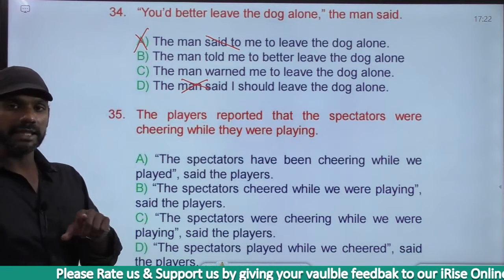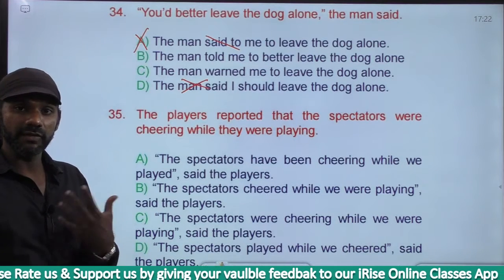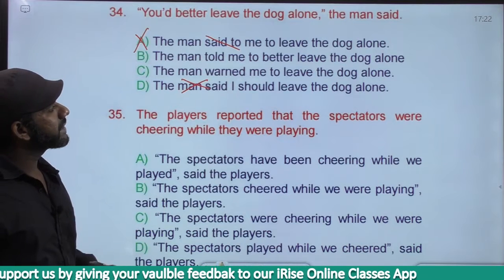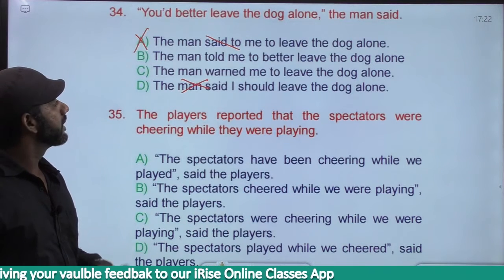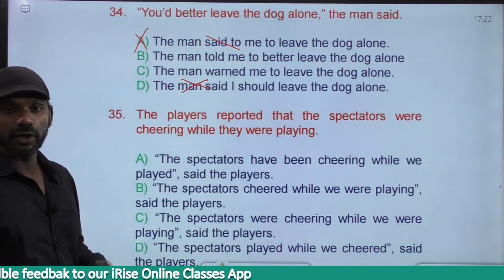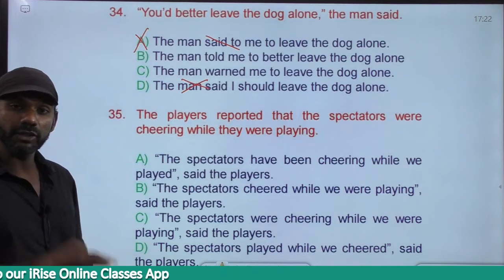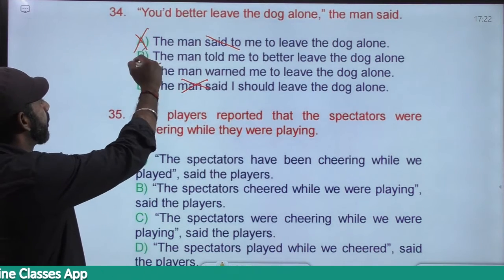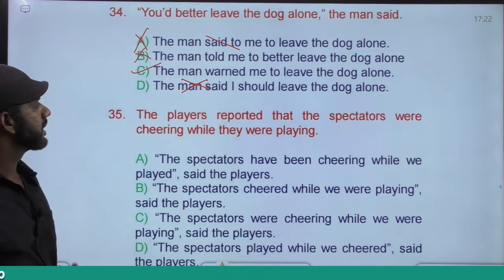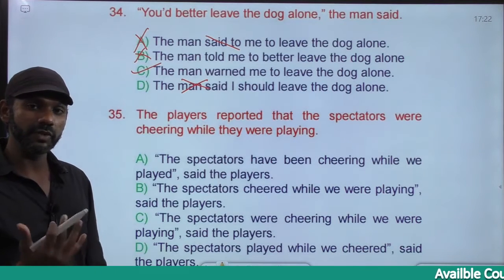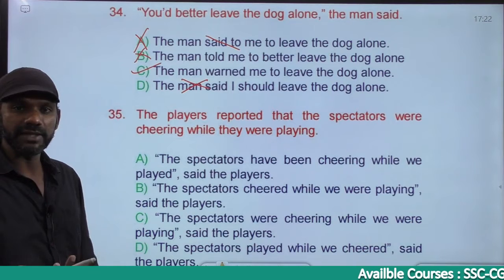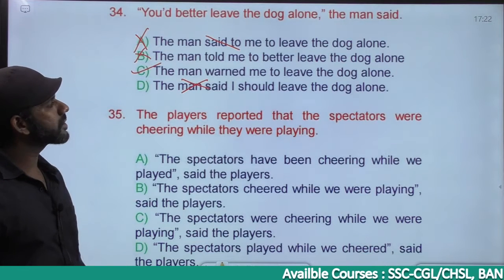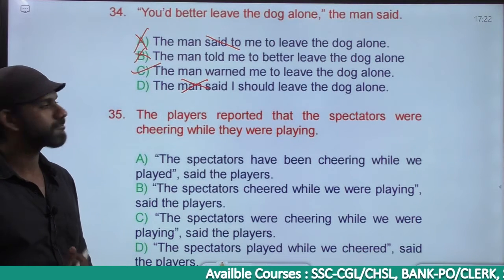Now this is a kind of warning. You'd better leave the dog alone means it is a kind of warning. The man told me to better leave the dog alone. The man wants me to leave the dog alone. As there is a warning, the better option here must be option C. So the better option is eliminated. Better is not required actually. You'd better leave is the same as I warn you to leave. That's the meaning. So the man wants me to leave the dog alone.